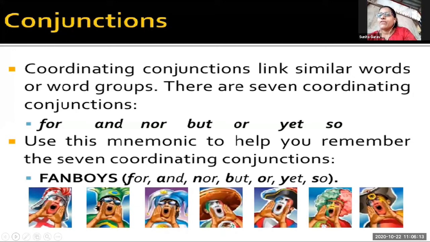I will prefer to go by taxi or by bus. See the sentence, children. Here or is doing the function of coordination and it is joining the two sentences.